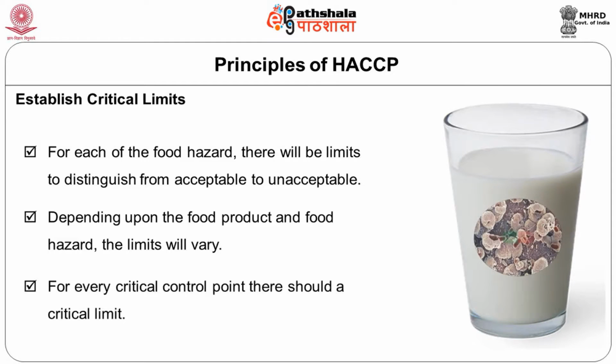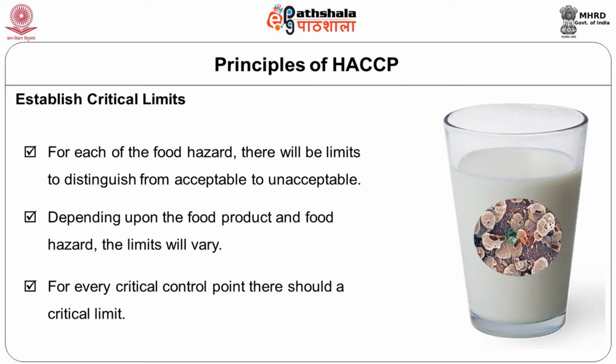Take for example, I will give again an example for biological contamination. I will give an example of Salmonella. This is a very dangerous microorganism that can be present in milk. The critical limit for Salmonella is actually 0. That means for 25 ml of milk, it should be 0. That means the critical limit for Salmonella has to be 0.